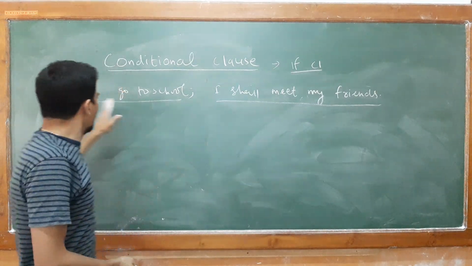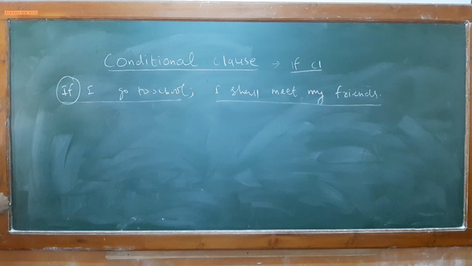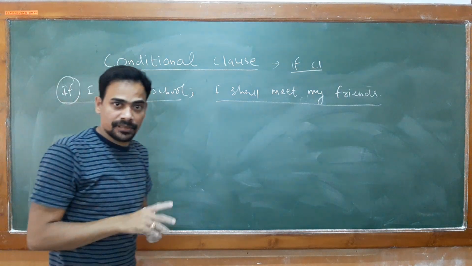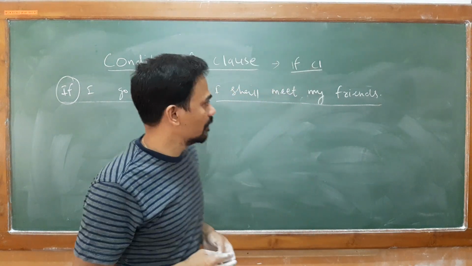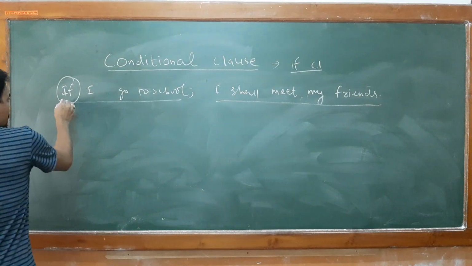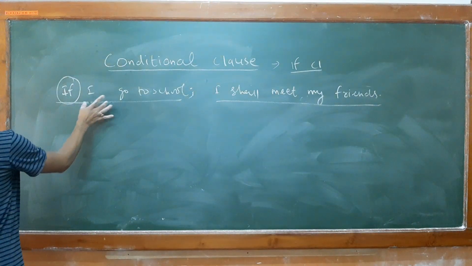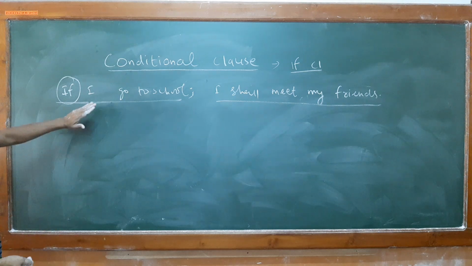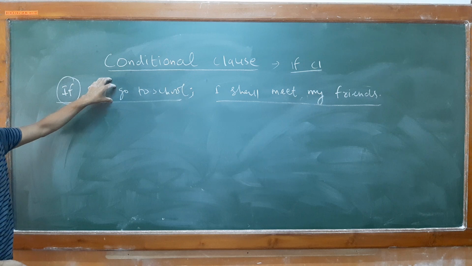Is it clear? Any sentence which starts with if is known as your conditional clause. Now read the part before the semicolon: If I go to school, this conditional clause gives you meaning but not 100% meaning.